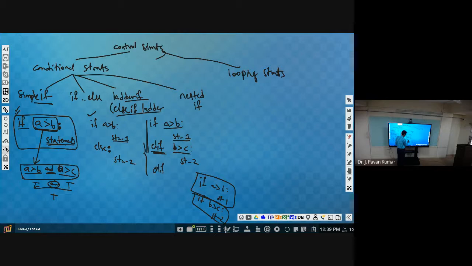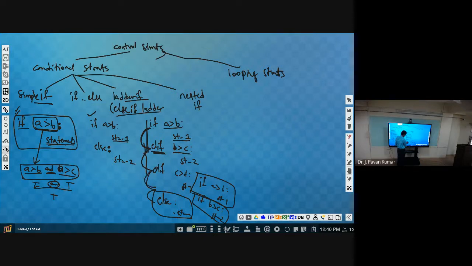Next, again we can have elif C greater than D, like this, statement 3. If this is not true, then it will come and check. If this is not true, then it will come and check. Like this we can go, this is nothing but ladder if, or else if ladder, anything is the same. And at the end, if all these conditions fail, then we can have else followed by a colon, then some statements here. Now this else is optional, as we have discussed. If one condition is false, then the second one will be checked. If this is also false, then the third one. If this is also false, the fourth one.